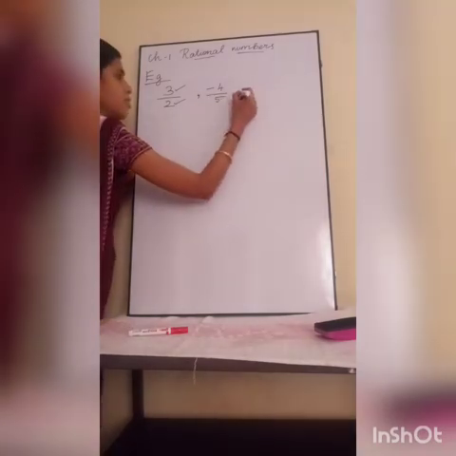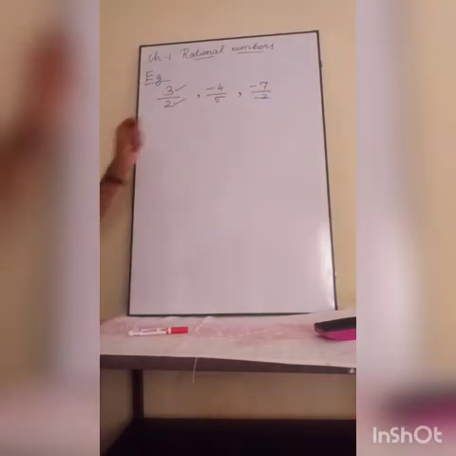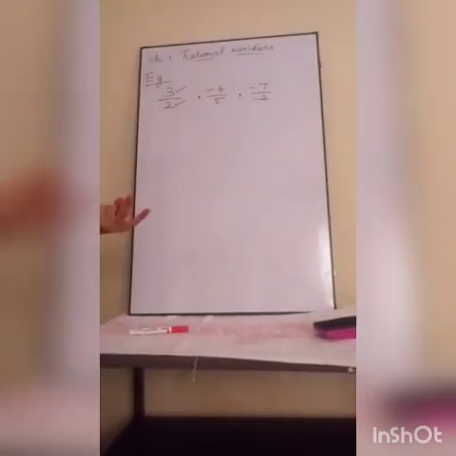Next, -7 by -2. Here -7 is an integer, -2 is also an integer. Both are negative integers, that is no problem. Rational numbers can be both positive as well as negative. Only fractions should be positive.